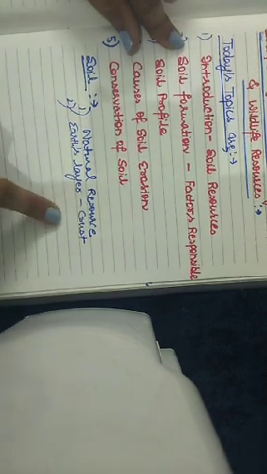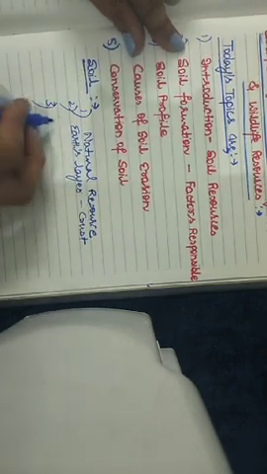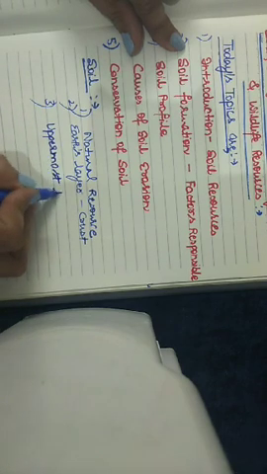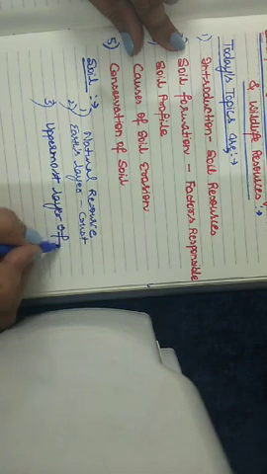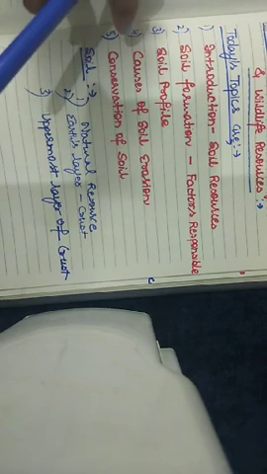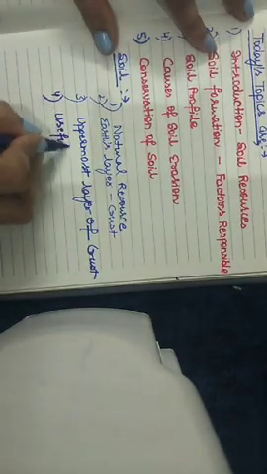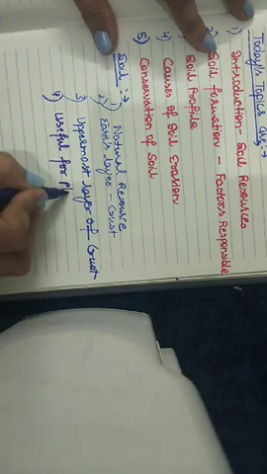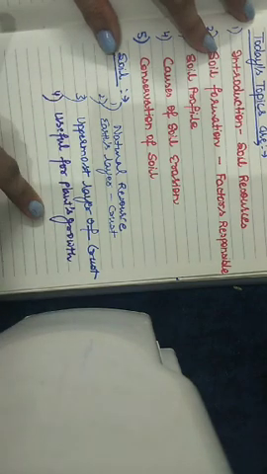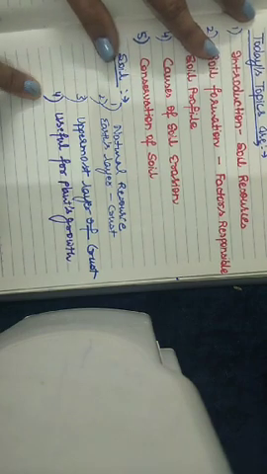So soil is the uppermost layer of the earth's crust. It is very much useful for the plant's growth. The growth of the plant is totally dependent upon the quality of the soil, right?